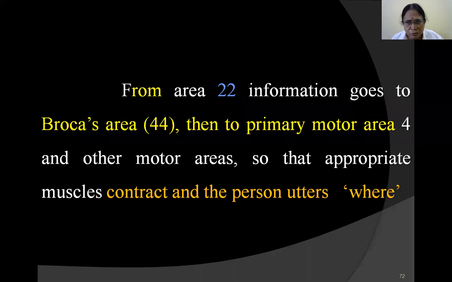Then from area 22, information goes to area 44, Broca's area, inferior to the primary motor cortex, area 4, and other associated motor areas. When the signals go to the associated motor areas, the appropriate muscles contract, and the person utters the answer, that is, he answers back.